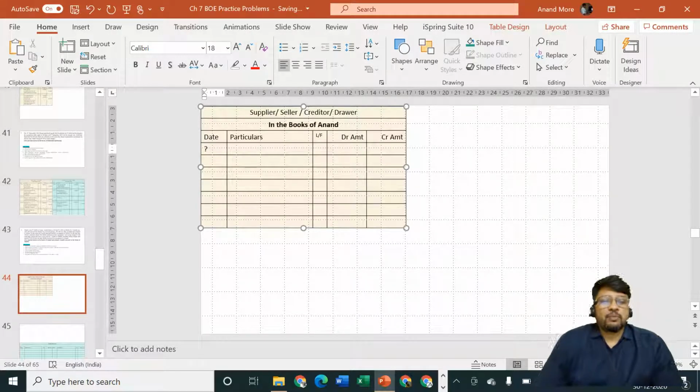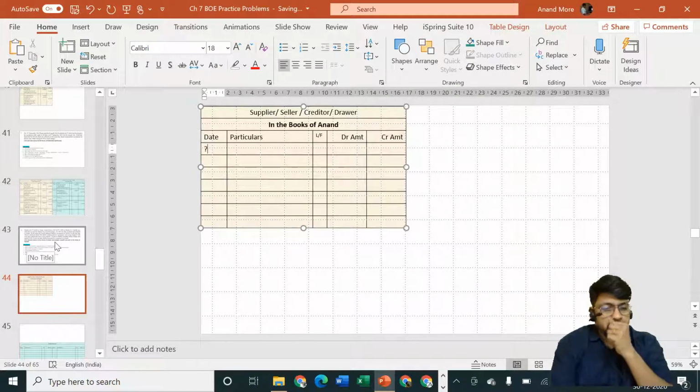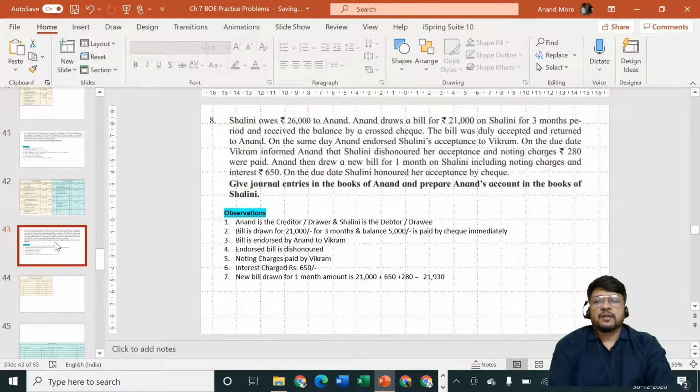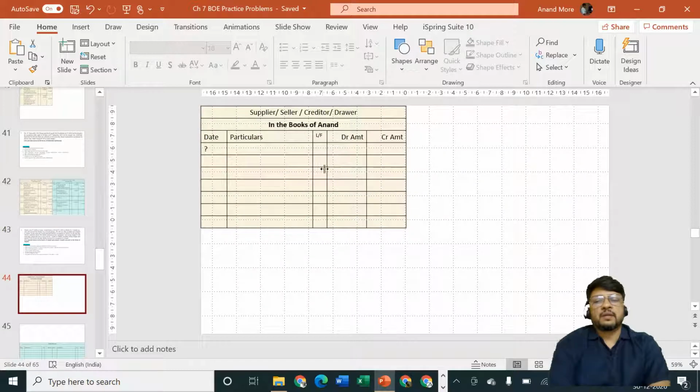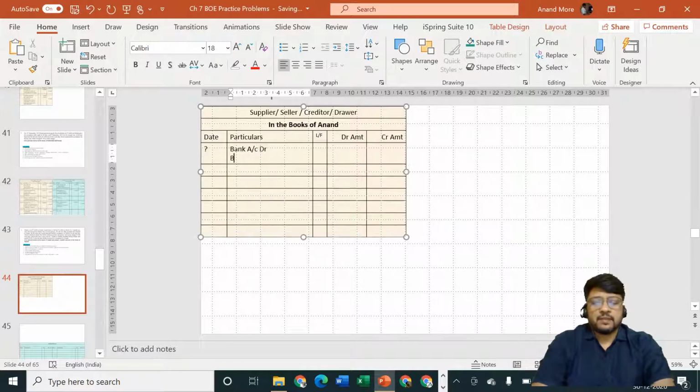First, there is an opening balance. What is the amount of the opening balance? Opening balance was rupees 26,000. In the journal, there is no need of writing any journal entry for opening balance. So 26,000 opening balance, no journal entry. But as on today, you are receiving a 21,000 rupees bill and a cheque of rupees 5,000. So two things are coming in. Cheque is coming in, bank account debit. Bills receivable is coming in, bills receivable account debit.